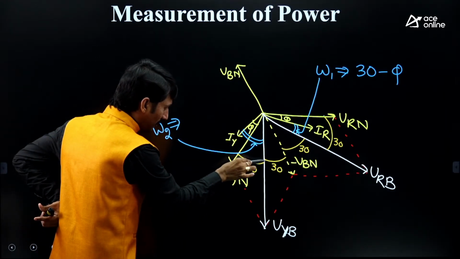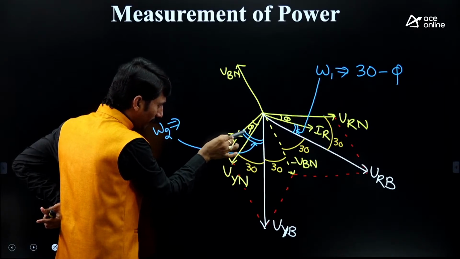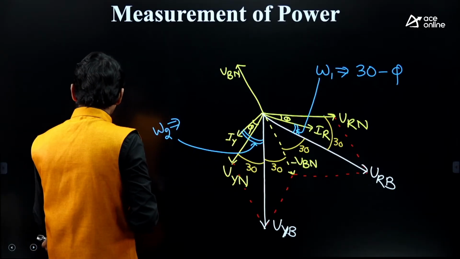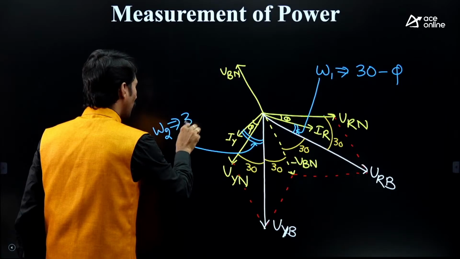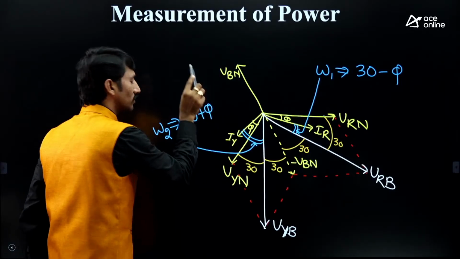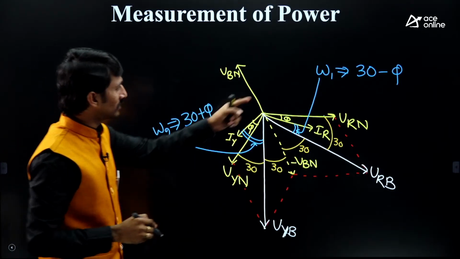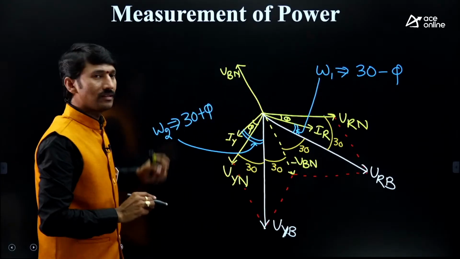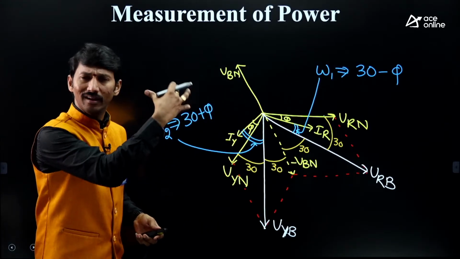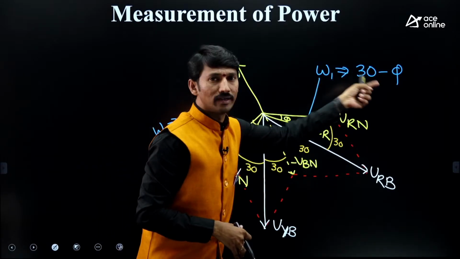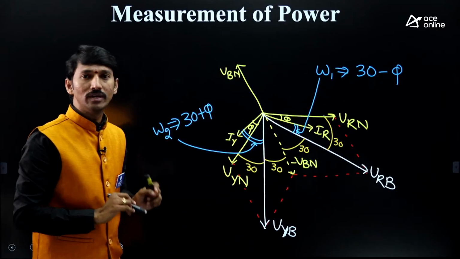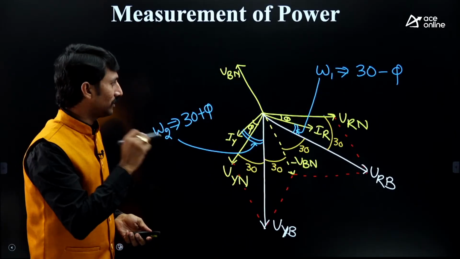Now check it. This angle is 30, but we require up to this, so the angle will be 30 plus phi. If you are observing this, it is done. One is 30 minus phi, one is 30 plus phi. In my example, lagging load I have taken: W1 is 30 minus phi, W2 is 30 plus phi.